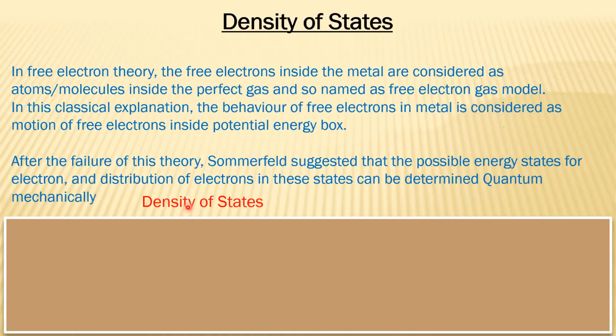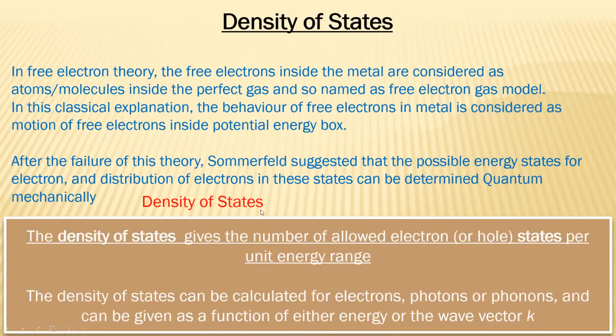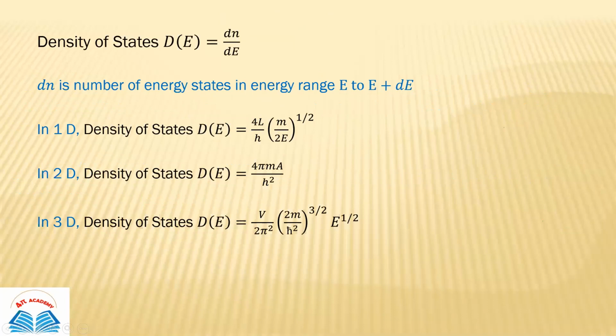Okay, these states are known as density of states. More precisely, density of states gives you the number of allowed energy states for an electron, or for a hole, per unit energy range. We can also determine density of states for electron, photon, and phonon. This function can be related to energy and wave vector. So this is the theory of density of states.